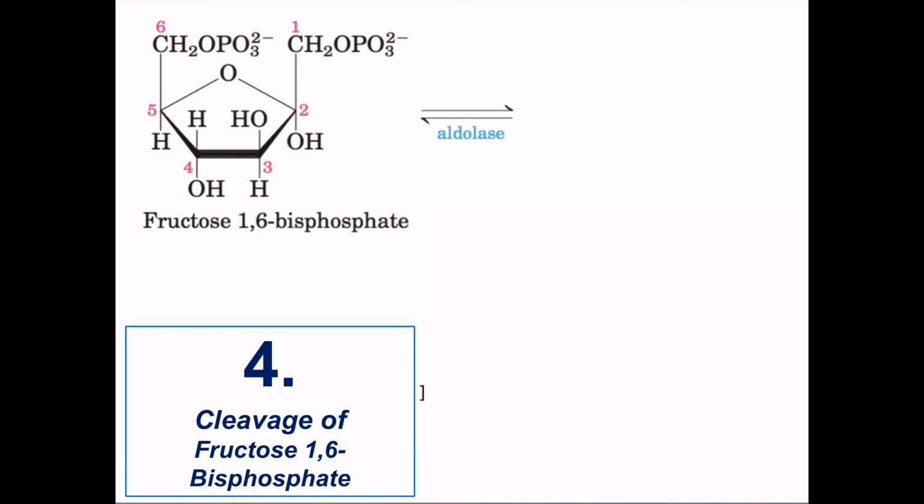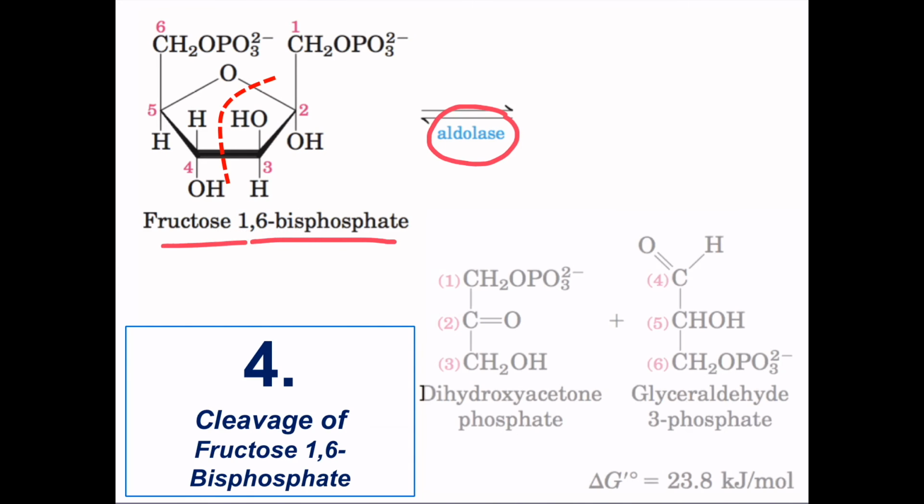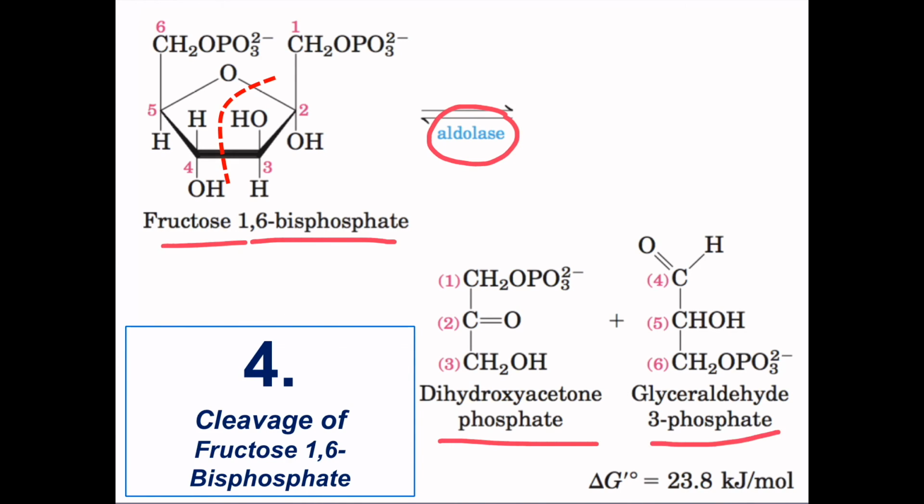Now in the next step, fructose 1,6 bisphosphate is cleaved into two molecules. Now let us see that reaction. Over here, this is our fructose 1,6 bisphosphate, and an enzyme called aldolase is involved in the cleaving reaction. Aldolase is a kind of scissor you can consider. It will cut this molecule into two molecules. The first one is DHAP, that is dihydroxyacetone phosphate, and the next molecule is glyceraldehyde 3 phosphate.